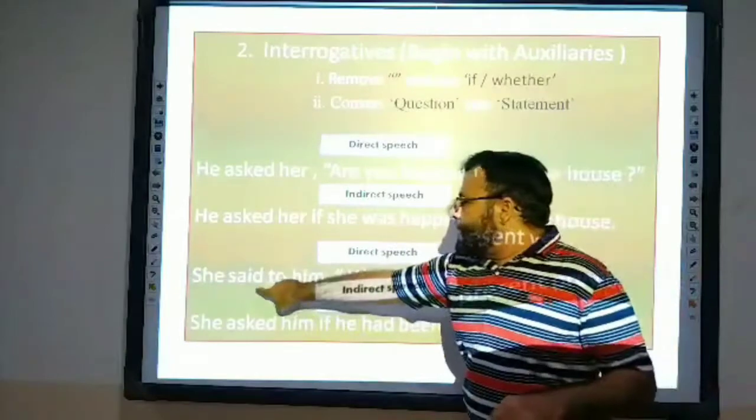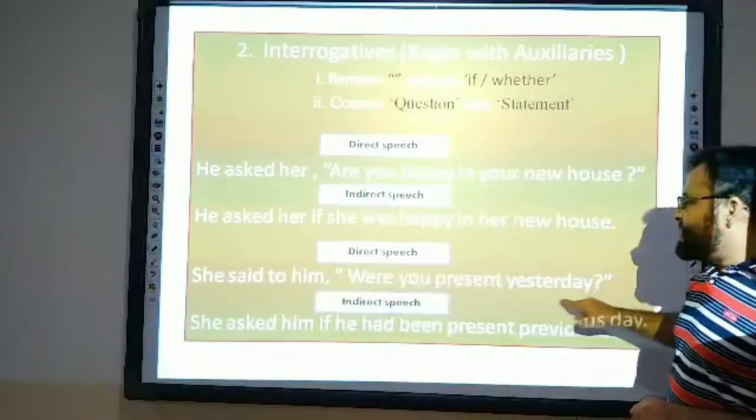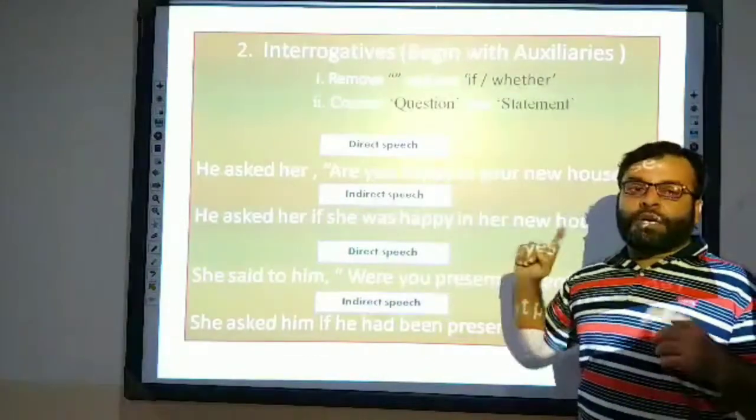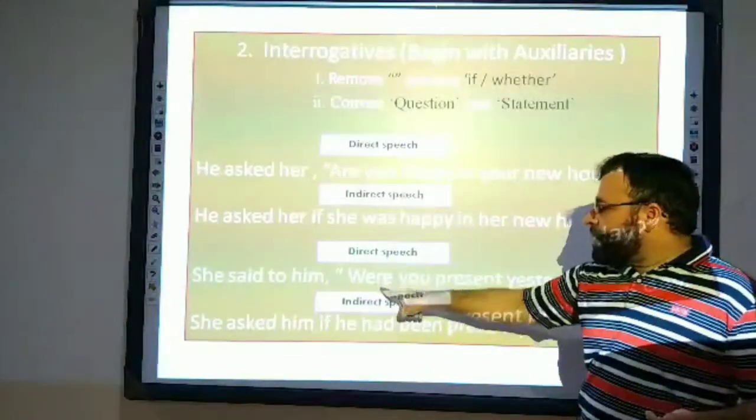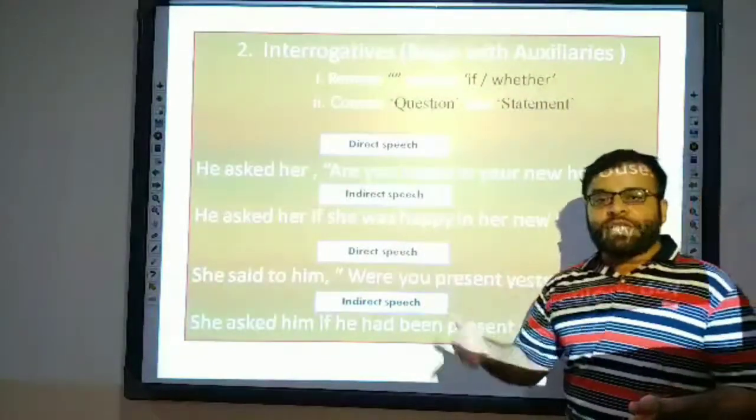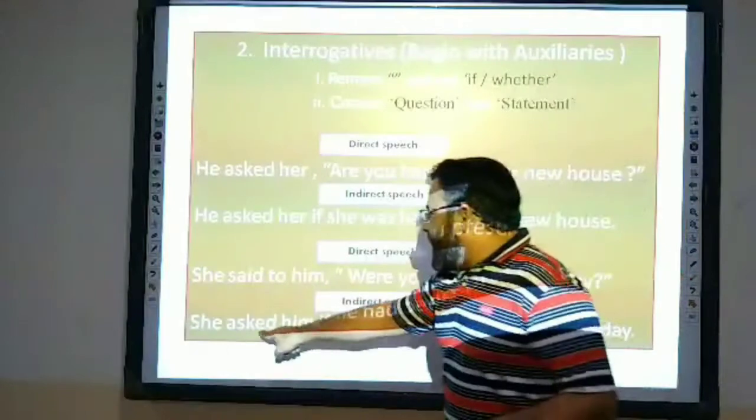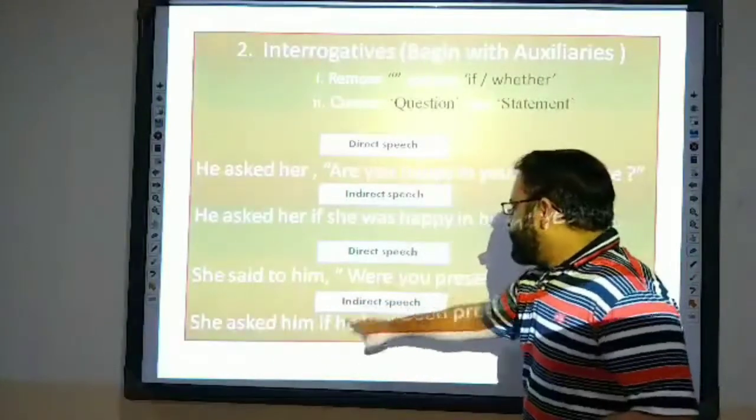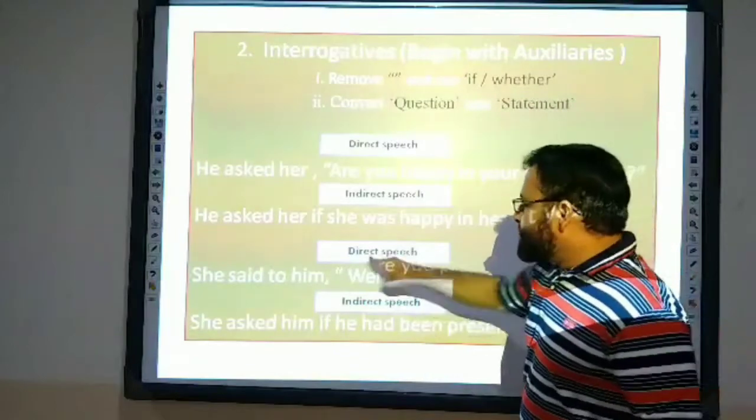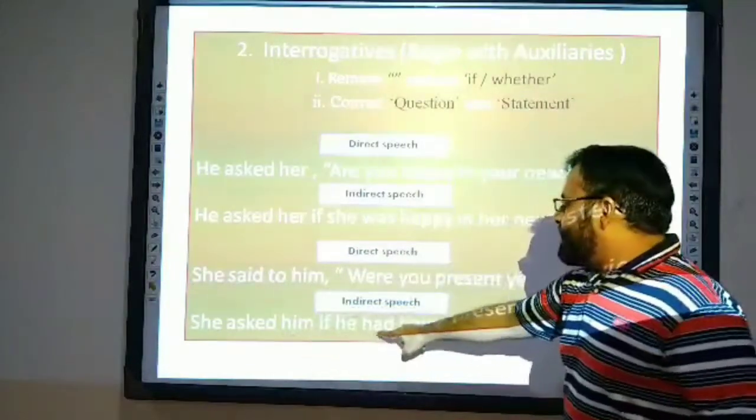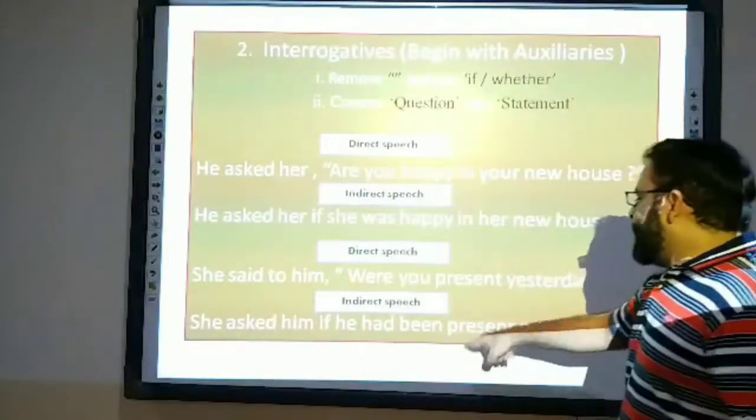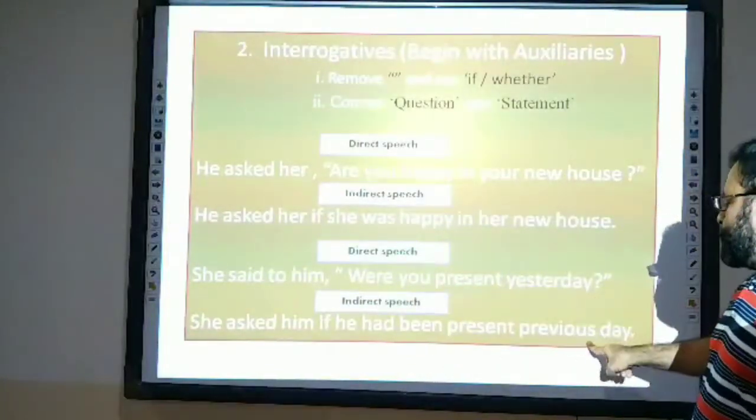In this sentence, "She said to him, were you present yesterday?" When a helping verb comes before the subject, it's a question. When a helping verb comes after the subject, it's a statement. So you have to change the question into a statement. She asked him if, now you have to use the subject, second person according to the object, she asked him if he had been. "Was" changed into "had been." Had been present. "Yesterday" will change into "previously."